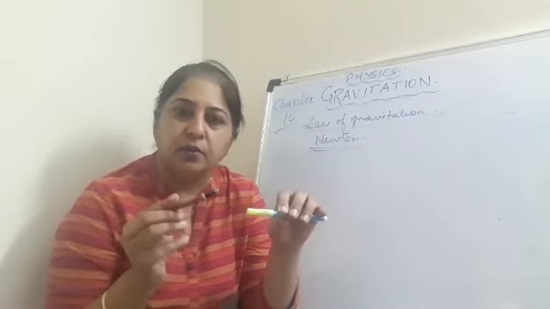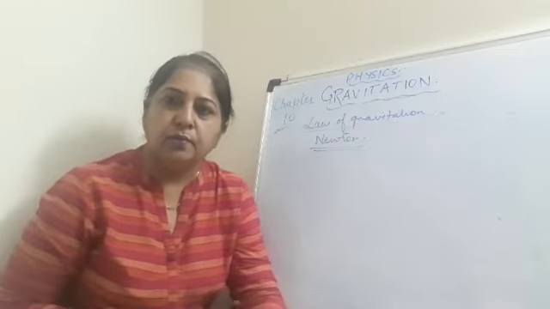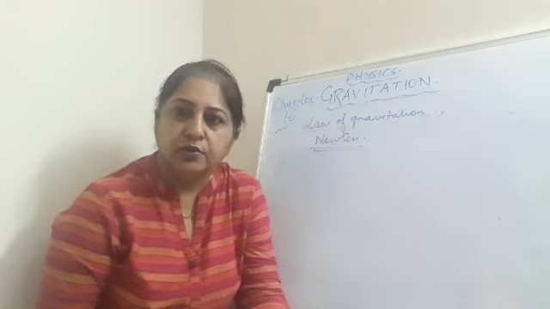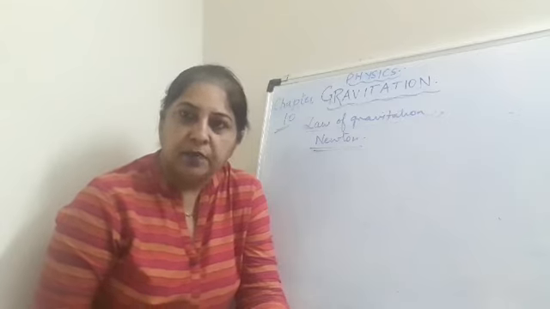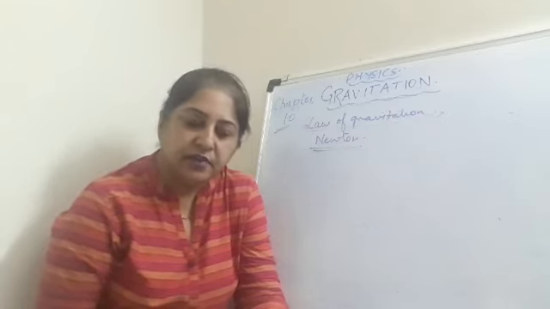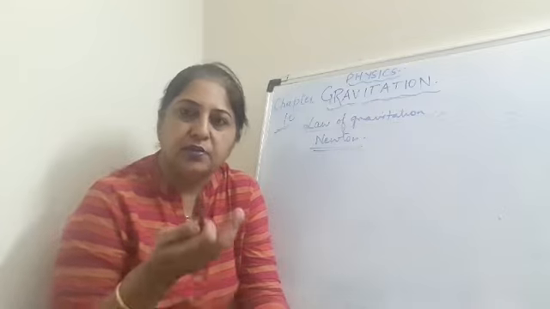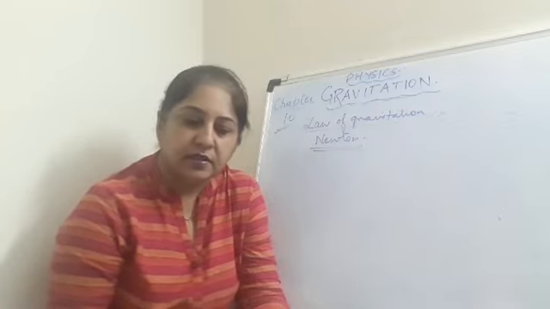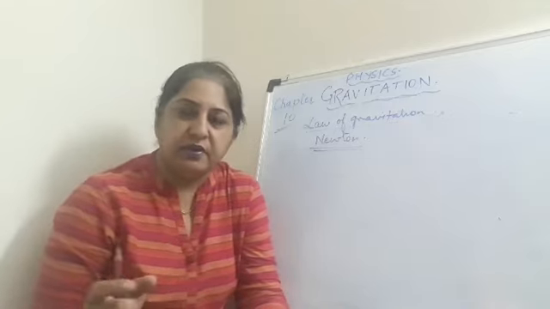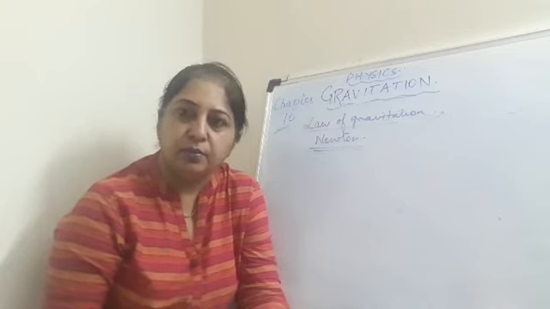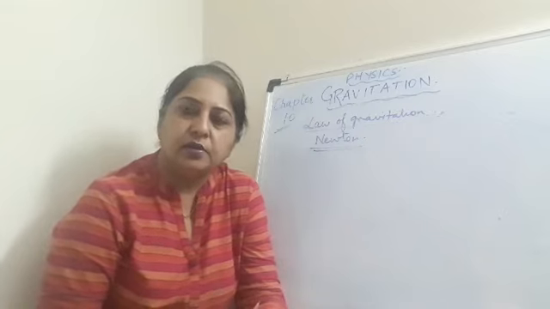The statement is given in your book, you will go through it. Today I have only done the introduction. Today you write what the force of gravity or gravitation is, who discovered it, and which incident led to its discovery. Write examples of the force of gravity, 2-3 incidents, like if you throw an object upwards it comes down. Also write how the force of gravity exists in the universe: the example of the moon, the planets around the sun, that is the existence of the solar system. All these points you write today.